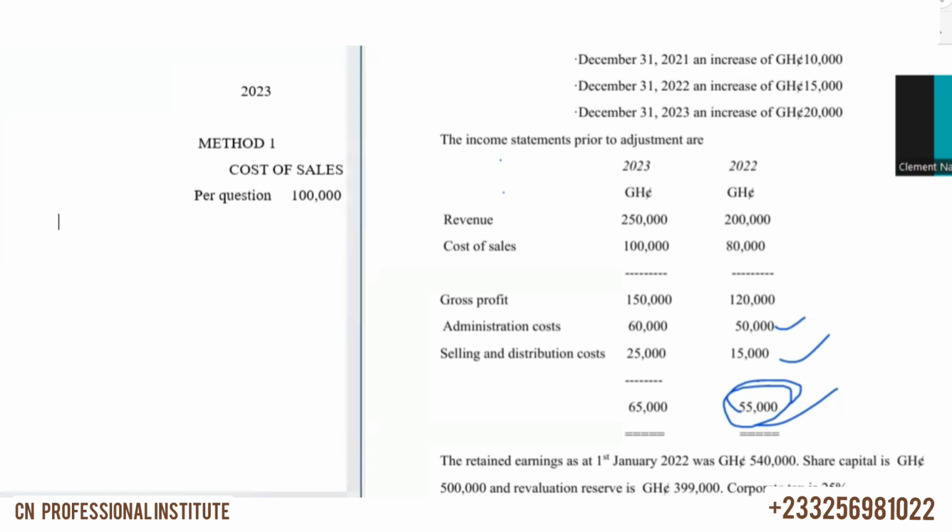Then we said we are going to add the opening. So we add the opening, and in 2023, the closing of 2022 becomes the opening for 2023. So 15,000, and then we less the closing. The closing is 20,000.